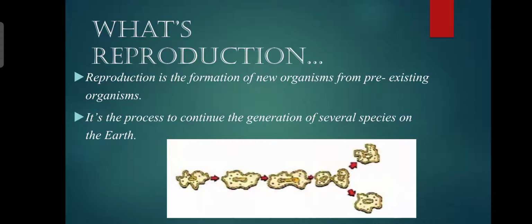And what is the need of reproduction? We know that every species, every organism that takes birth on the earth must die. So if there is no reproduction, the species will be swept out from the earth. Therefore, reproduction is essential for the continuation of generation of several species on the earth.